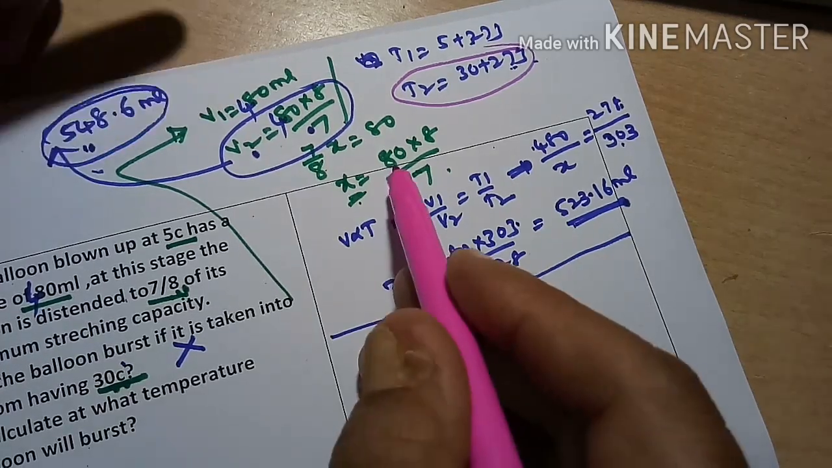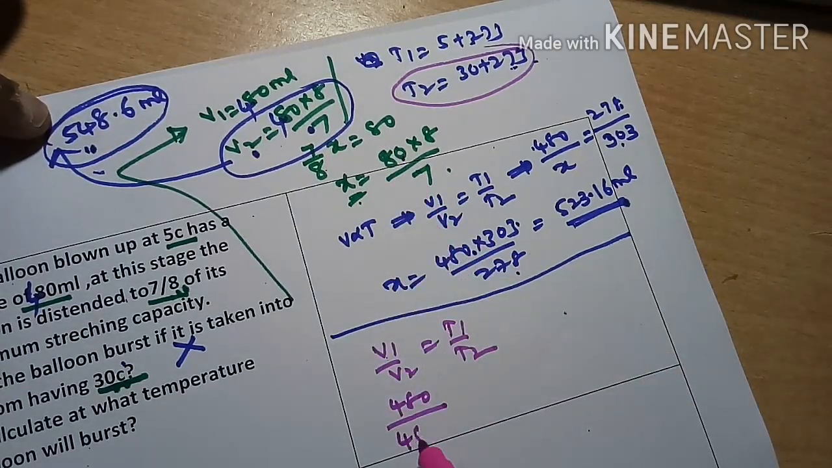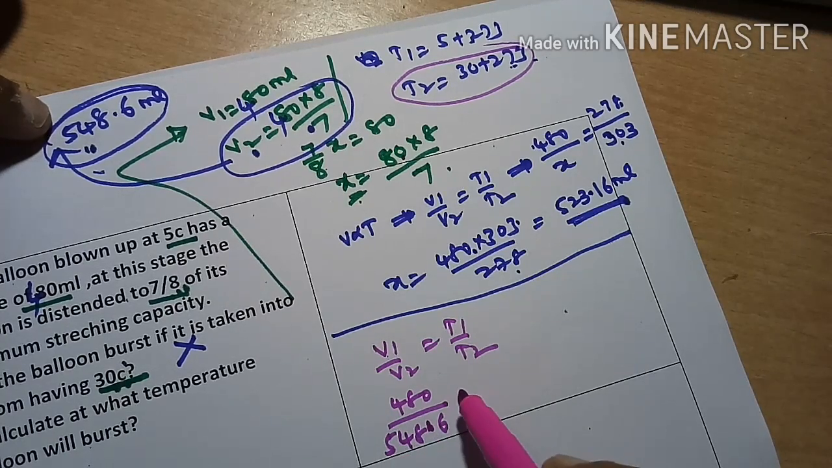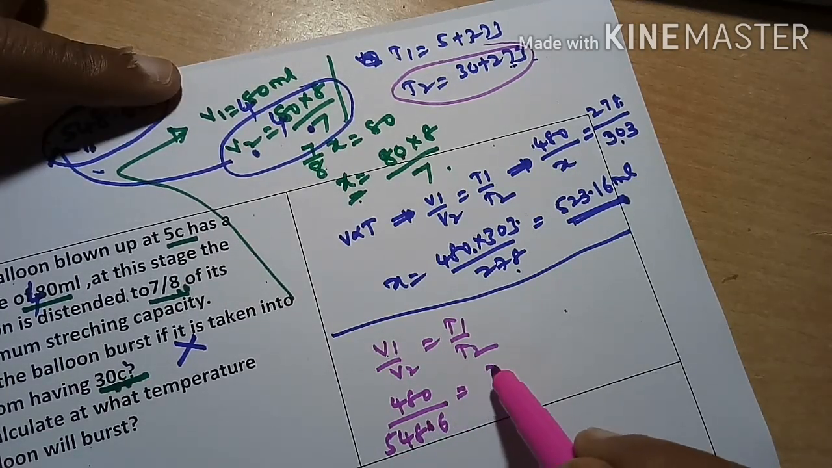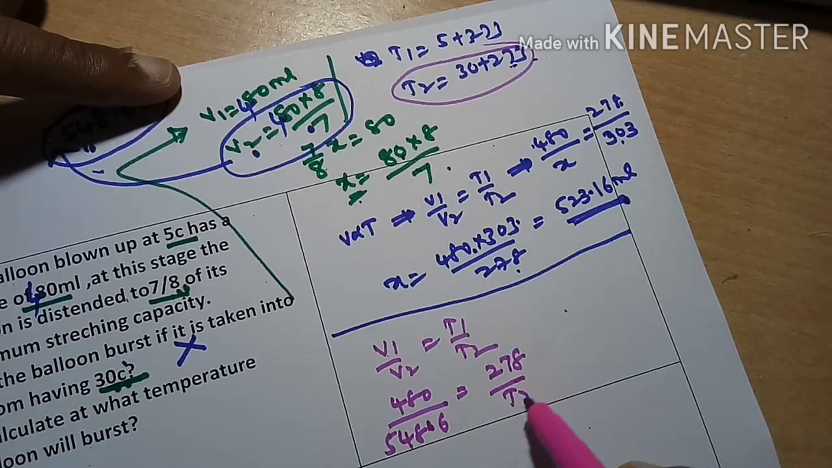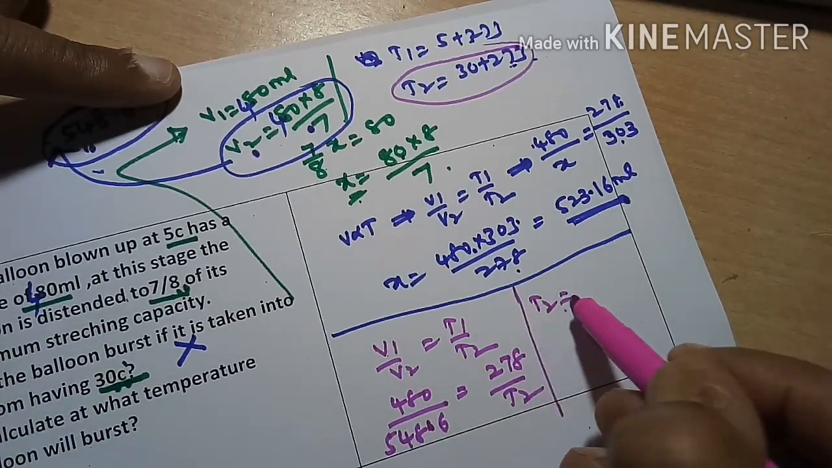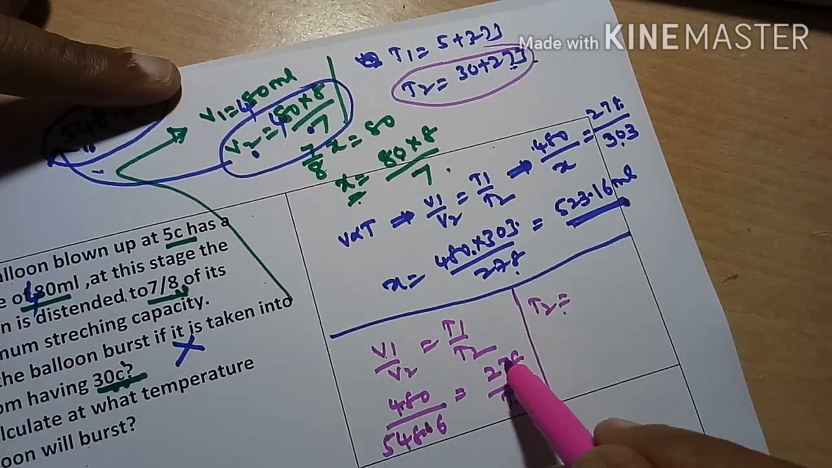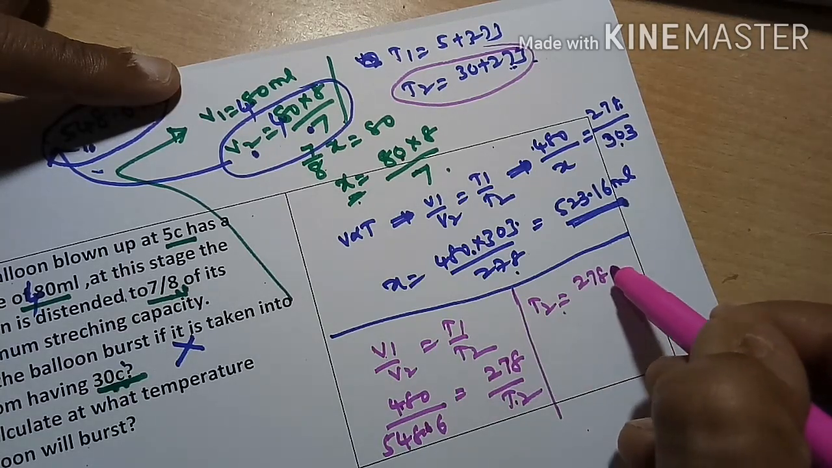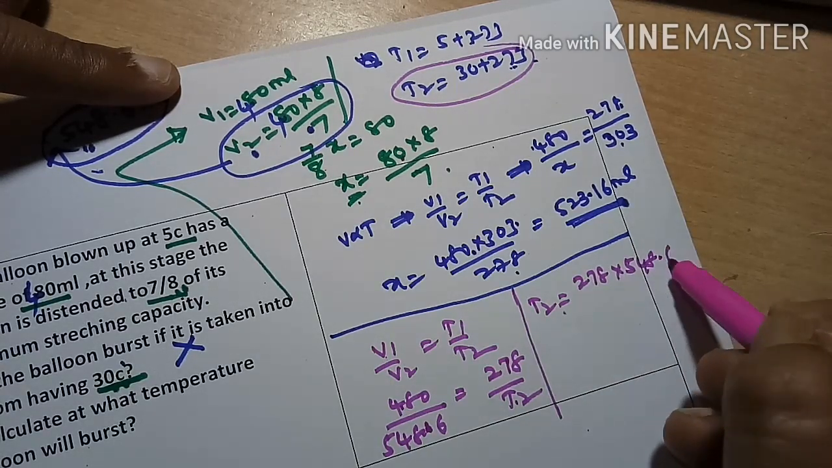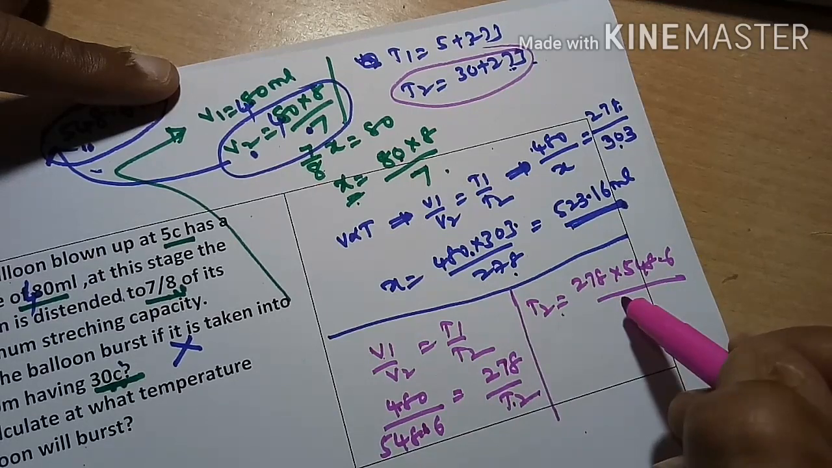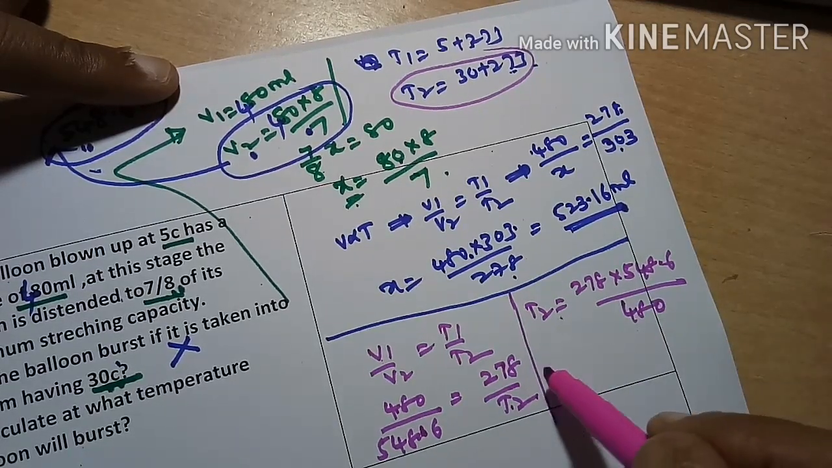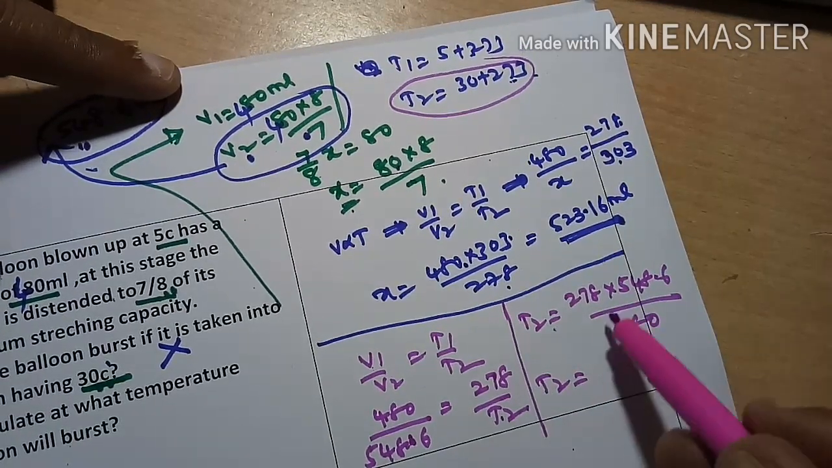V2 is how much? This one, 548.6 ml. T1 is how much? 278. T2 you should find out. So T2 is equal to 278 into 548.6 divided by 480. So how much will we get if we divide this?